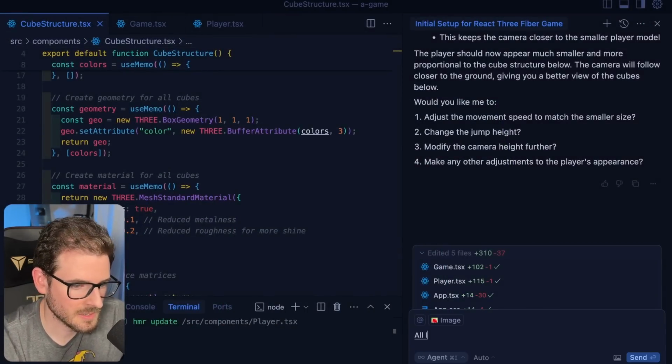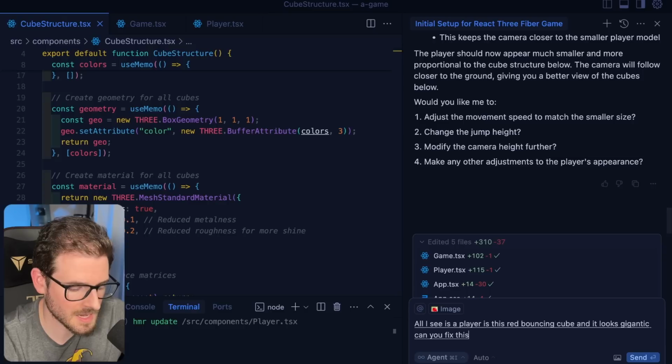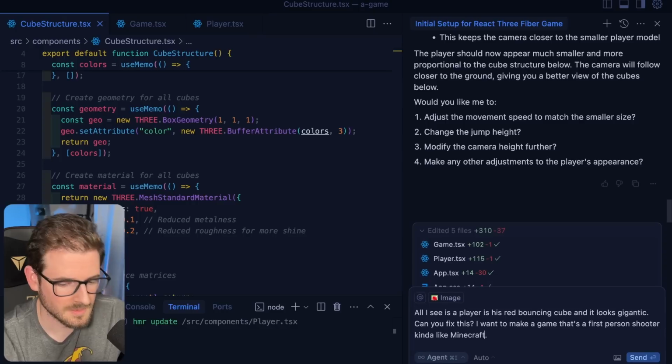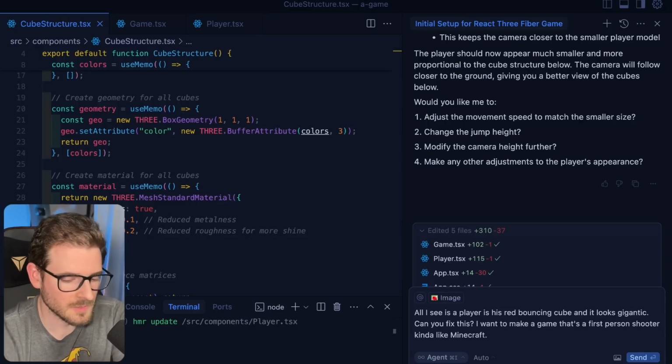All I see as a player is this red bouncing cube, and it looks gigantic. Can you fix this? I want to make a game that's a first-person shooter, kind of like Minecraft. I guess first-person view, I should be saying, not shooter. It's probably going to confuse it.